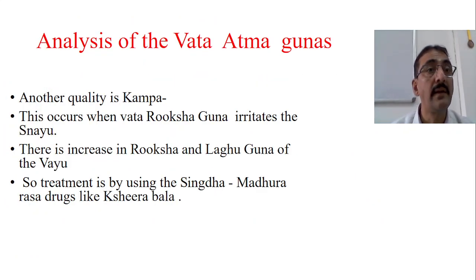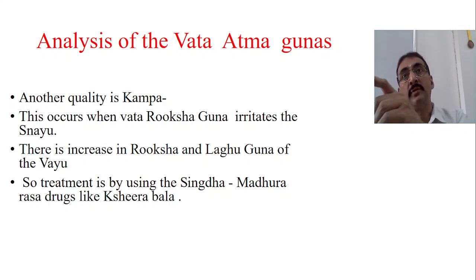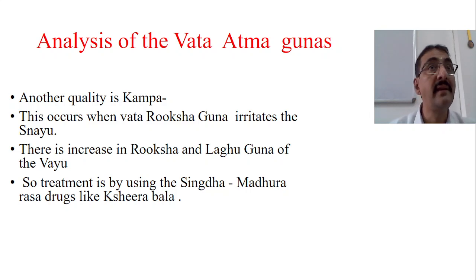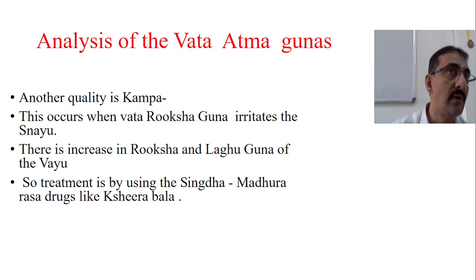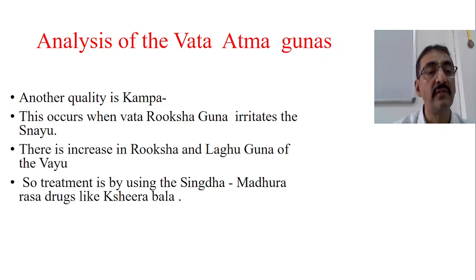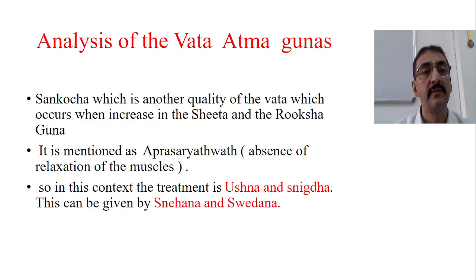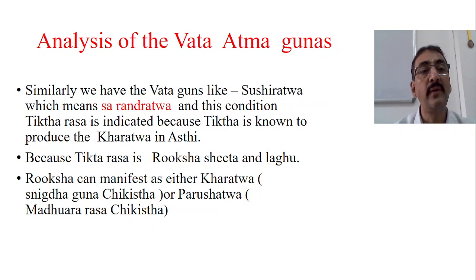Another quality of the Vata is Kampa. This occurs when the Ruksha Guna of the Vata increases, and this Ruksha Guna irritates the Snayu. There is increase in the Ruksha Guna of the Vayu, so that irritates the Snayu, and as a result there is Kampa. There is increase in the Ruksha and Laghu Guna of the Vayu. Not only Ruksha, Laghu Guna is also increased. So again, what is the treatment? Treatment is Snigdha, Madhura Rasa drugs like Shirabala drugs, Shirabala or some other drugs.